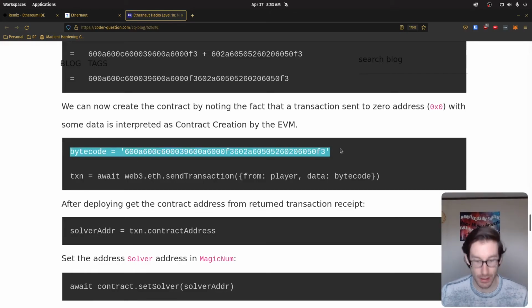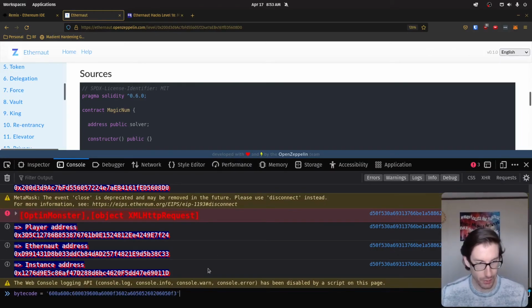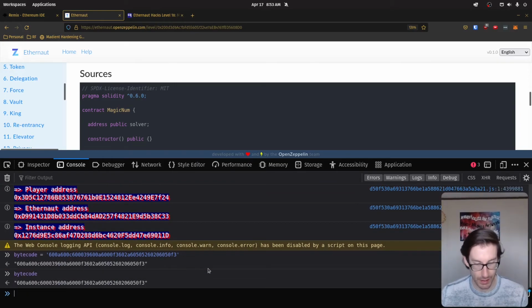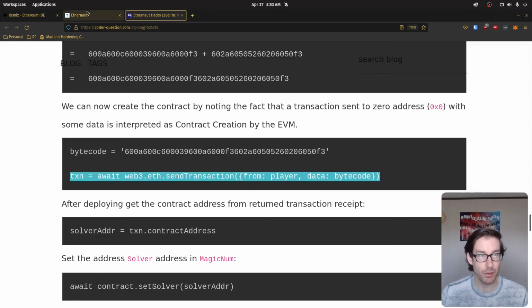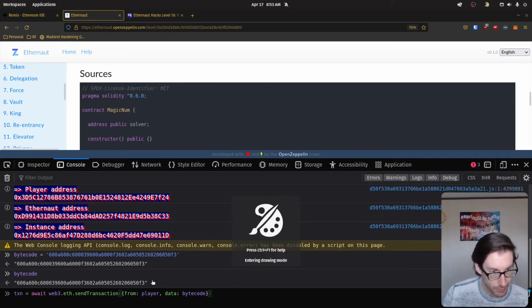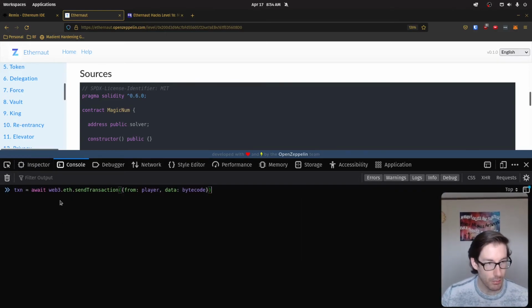So we'll just basically take this answer here, and we're going to put it into a variable. So we're going to take that string, we're going to put it into a bytecode. So when we run this, it's going to give us back that bytecode that we care about. Then we're going to basically take that entire thing and then run it through a transaction. So what's happening here, we can quickly talk this through, is we're going to take whatever value is derived from this. Actually, let me make that a little bigger.